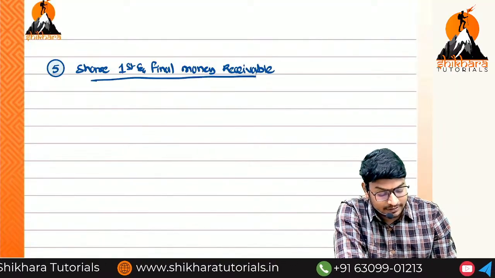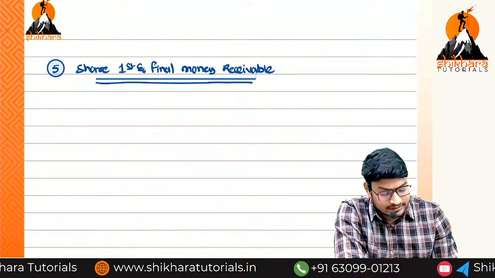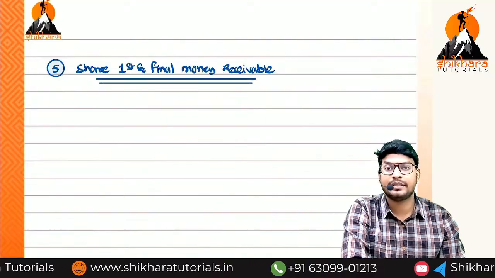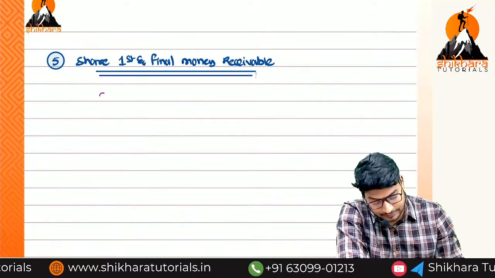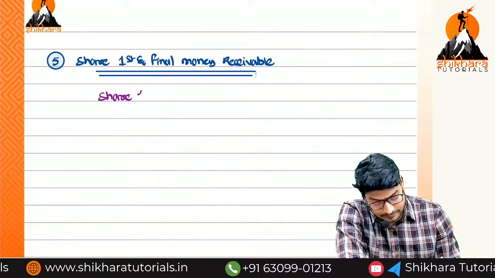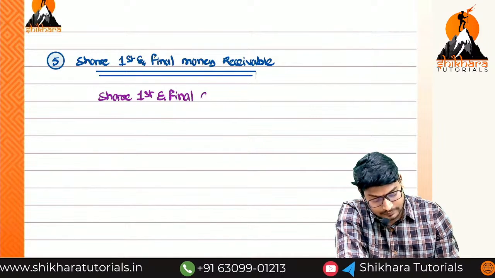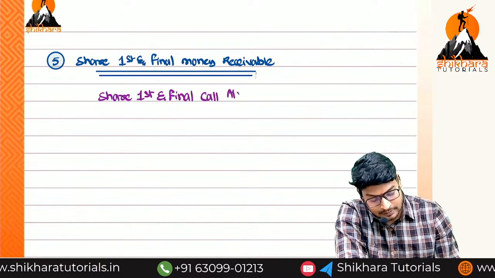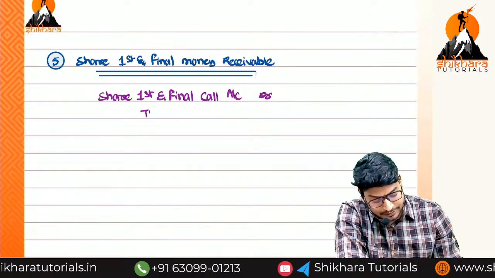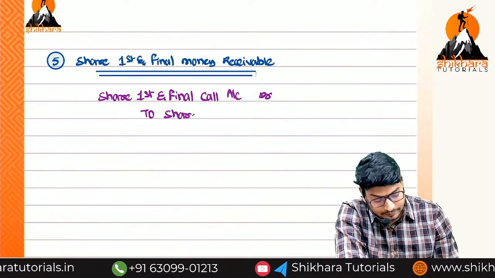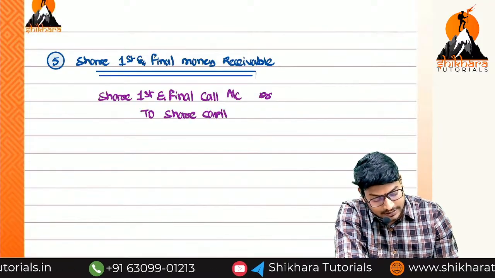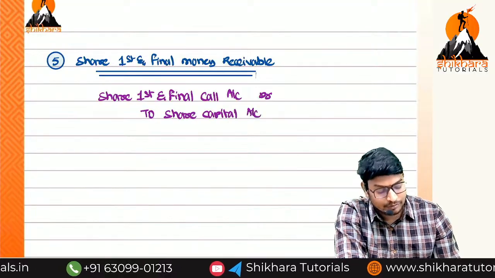What is the entry for this one? Share first and final call account debited to share capital account. How much here?